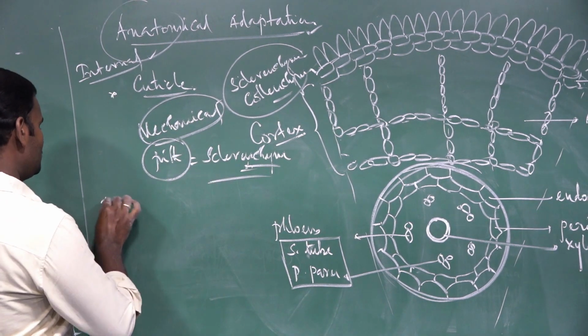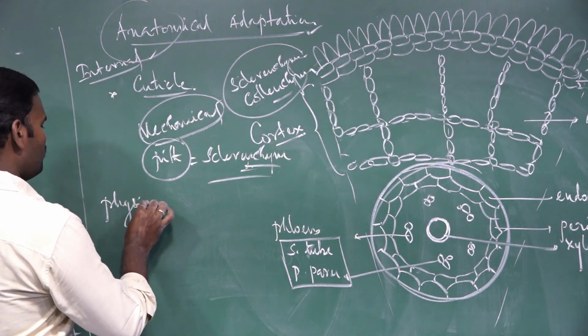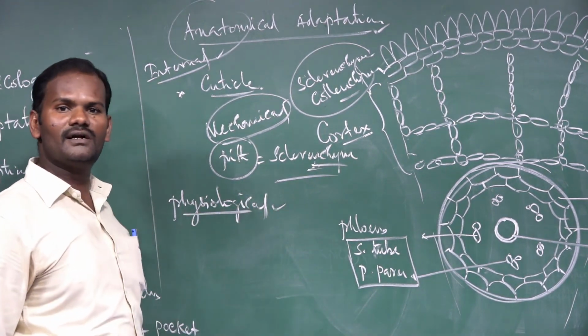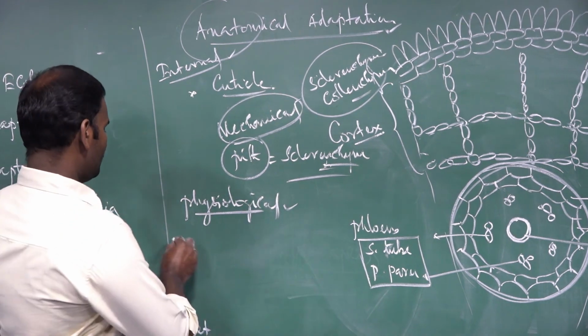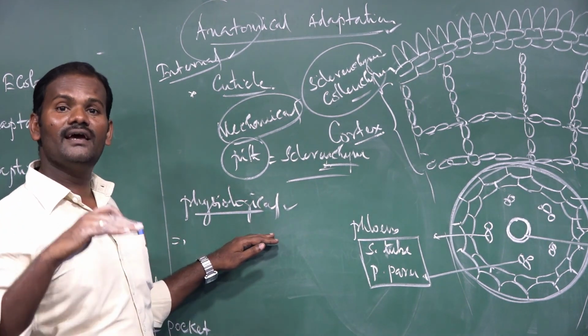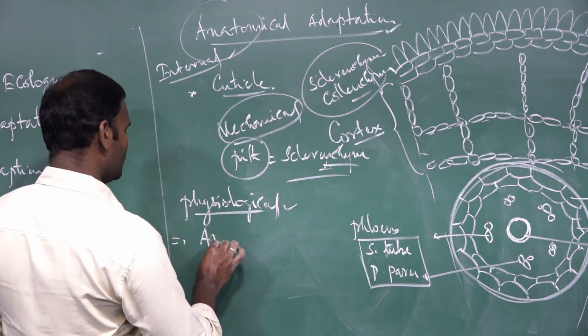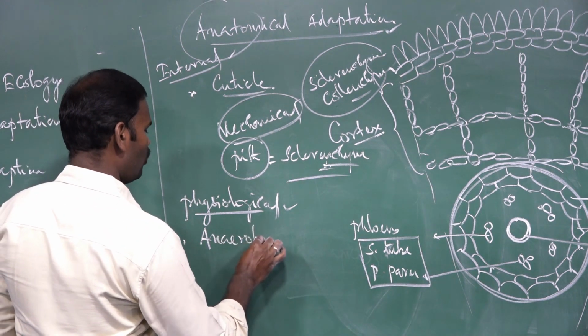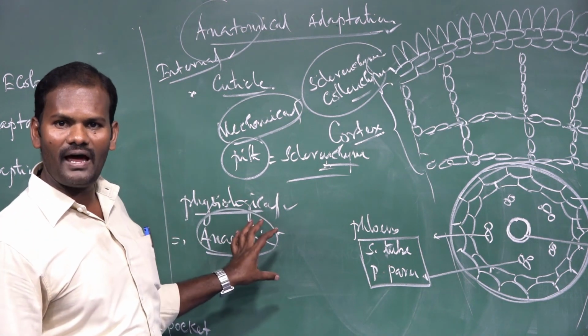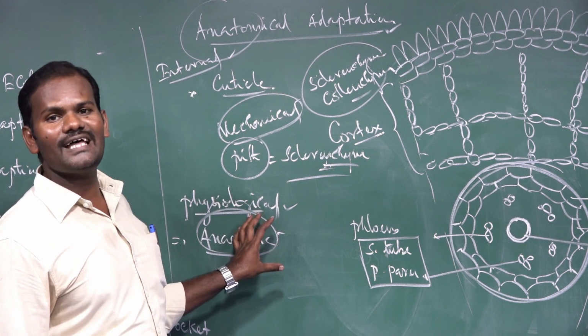How are they adapted physiologically? Physiological means functionally adapted according to the environment. The hydrophytic plants have the ability to withstand anaerobic conditions, meaning the absence of oxygen. So the plant can survive even in the absence of oxygen.